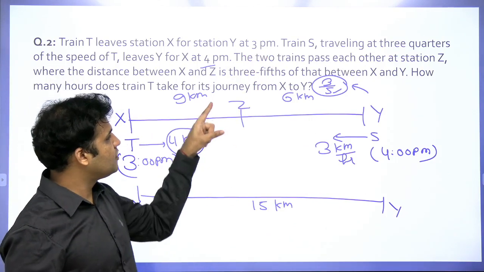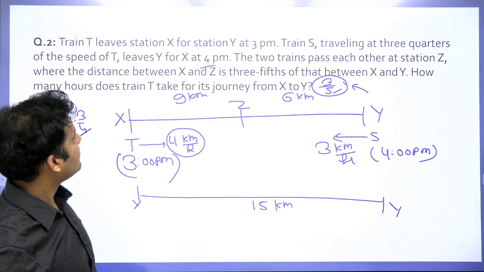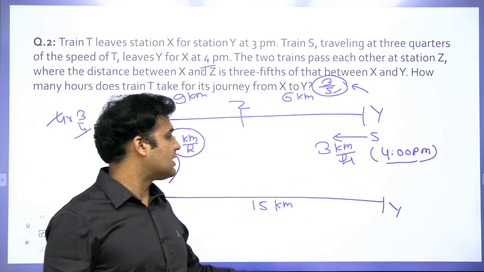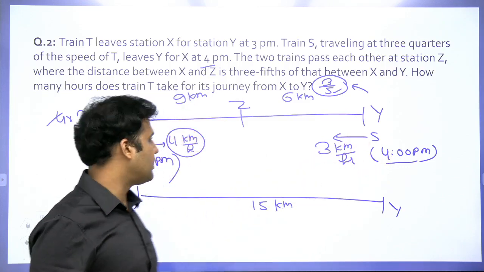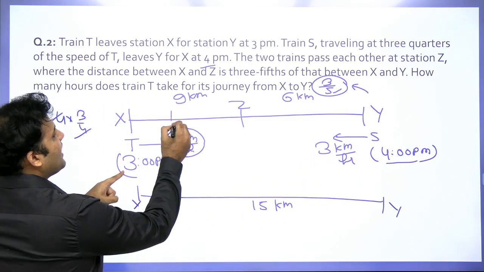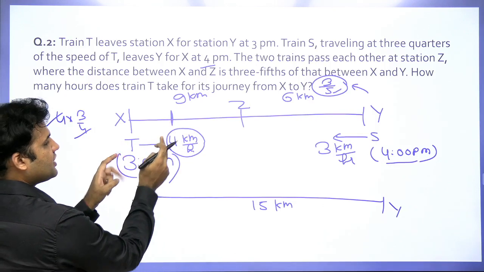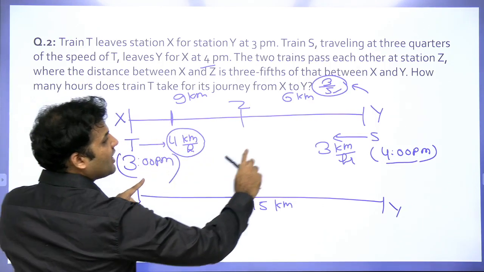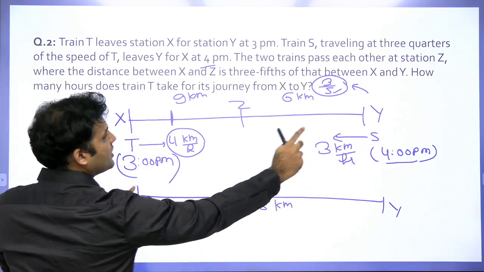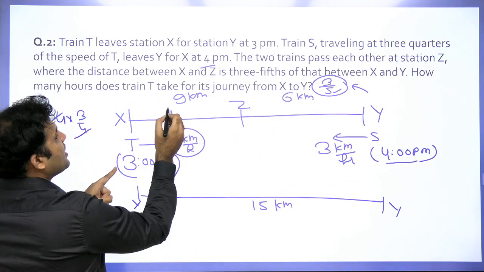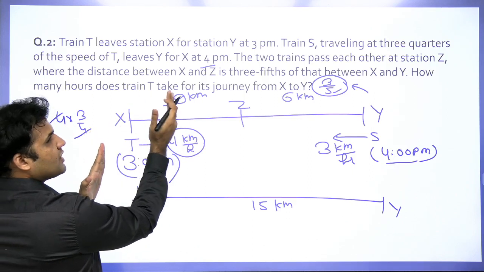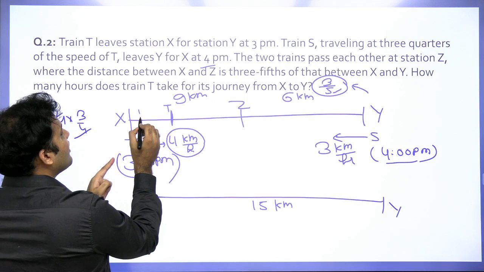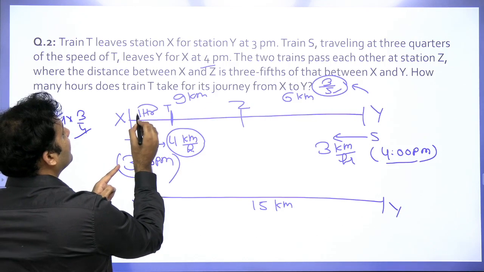So you have to use this condition that when the train S is leaving at 4 p.m., this train must have traveled a part of this distance in 1 hour, because this train is leaving at 3 p.m. So by the time this train started moving from this location, the position of the train T will be slightly ahead of the station. That means this would have been the distance traveled by the train in 1 hour.